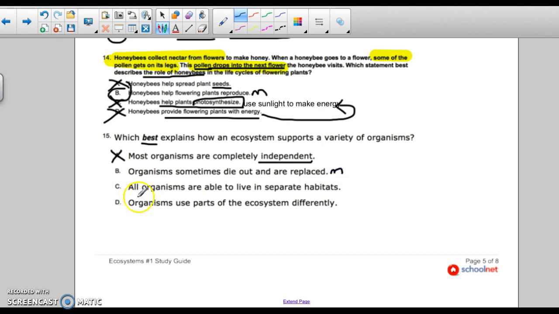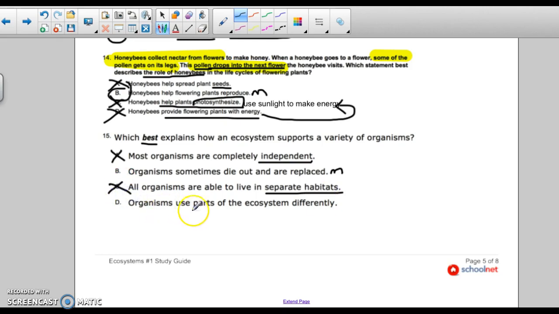We'll see. All organisms are able to live in separate habitats. Let's just think about maybe a small pond in the forest. Are all the fish in separate places? No, they're in the same place. All the deer and squirrels, foxes, owls are all in the forest. They are not in separate habitats. So I don't think that that's a good answer.